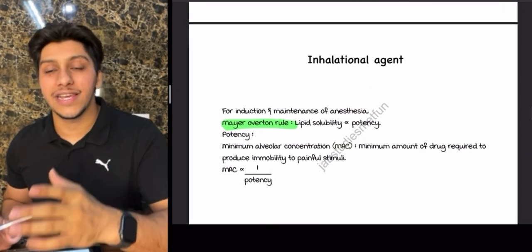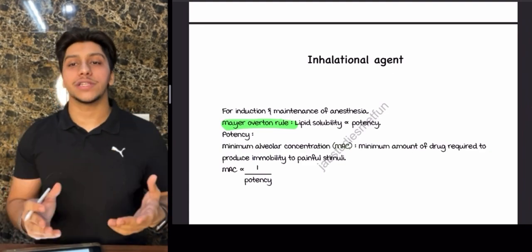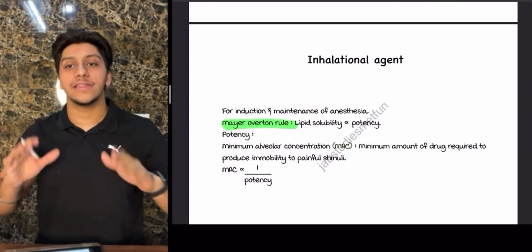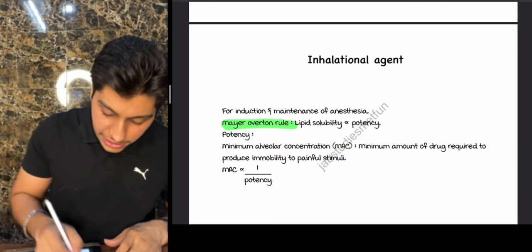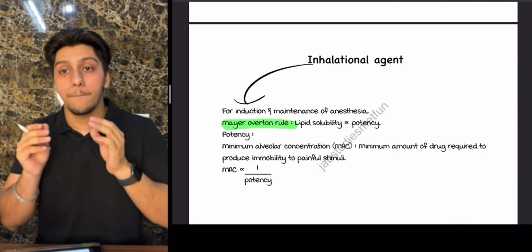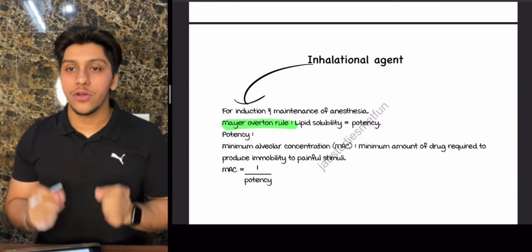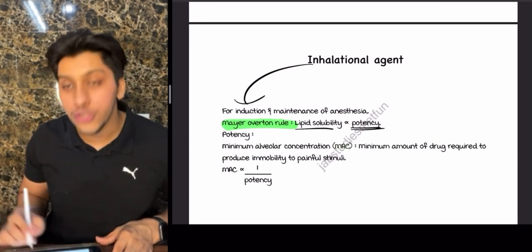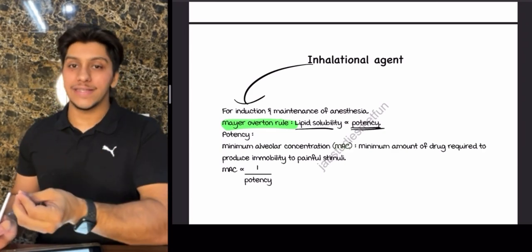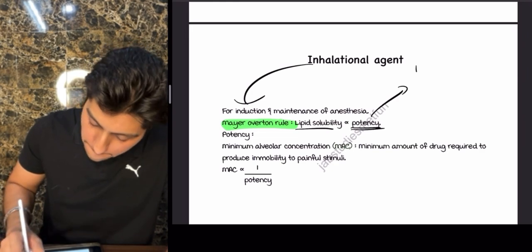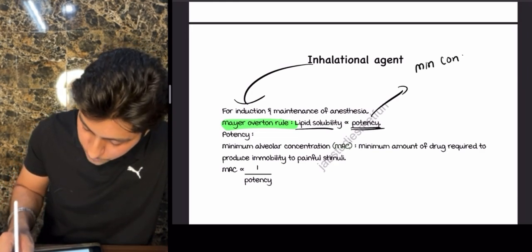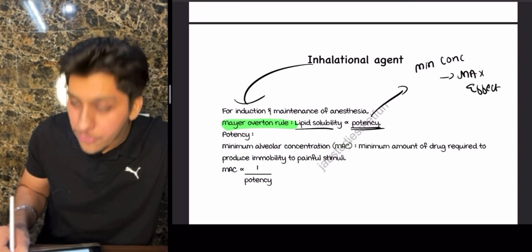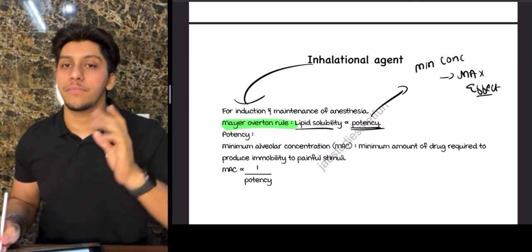Let's talk about inhalational agents. Now, what is the purpose of inhalation agents? There are 2 things. One, to start the anesthesia, which means induction, and one, to maintain the anesthesia. In the inhalation agents, one thing I want you guys to know is the Meyer-Overton rule. The Meyer-Overton rule says that lipid solubility is directly proportional to potency. Now, what is potency? Potency is the minimum concentration of a drug causing maximum effect.